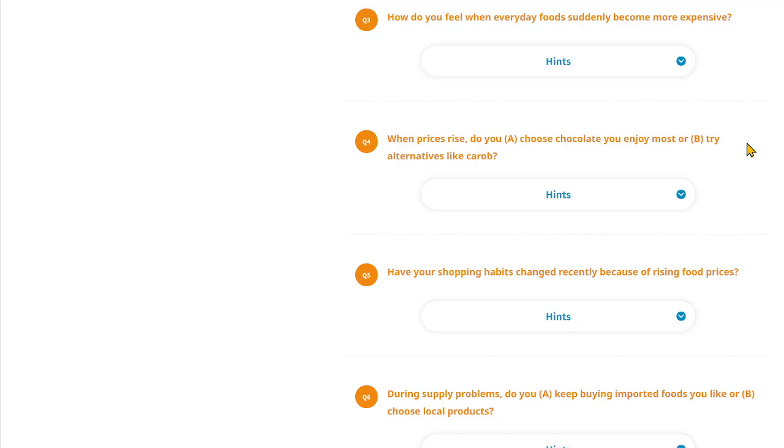A quick fix is using alternatives like carob. It's from the carob tree, which grows in Mediterranean regions. Naturally sweet, nutty taste, caffeine free. Wow, that's good. That's good for some specific groups.